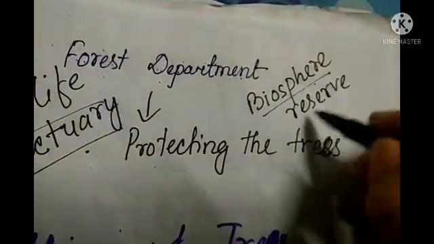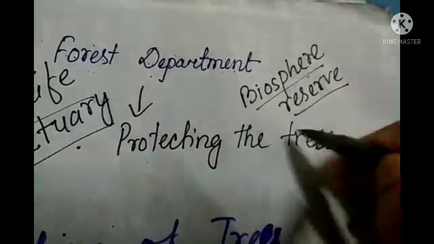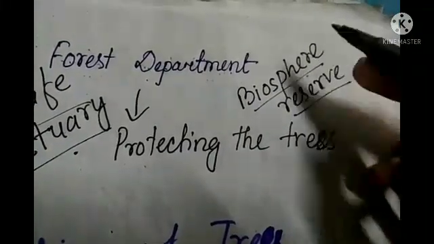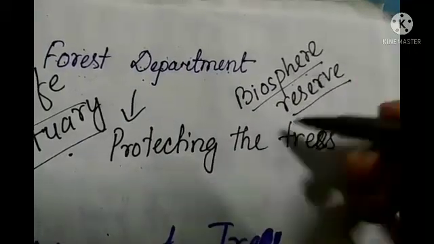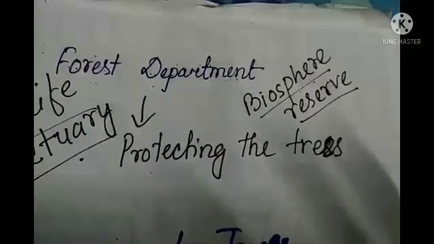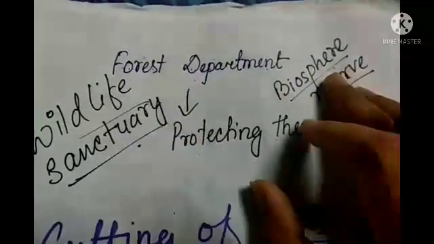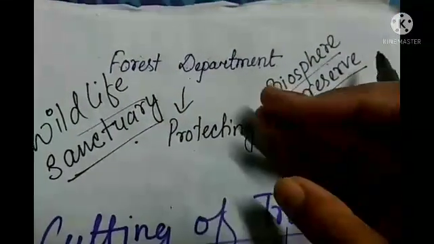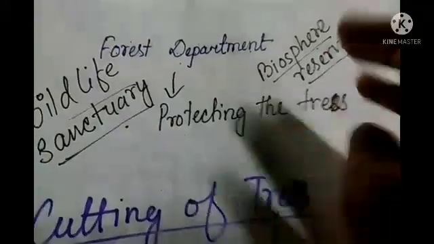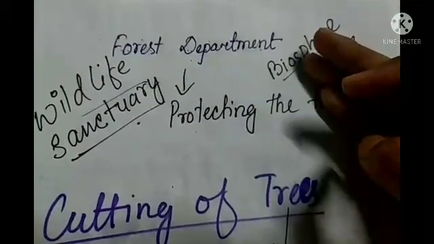And biosphere reserve means, students, a place where plants and animals both are protected. A piece of protected area for plants and also animals. And in these areas plants and trees also grow. They also plant trees for the forest every year.